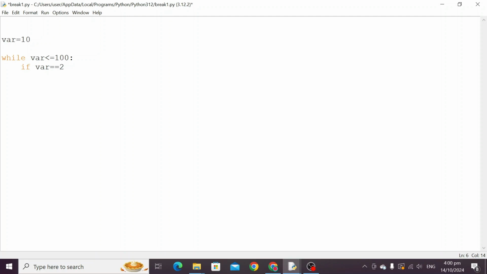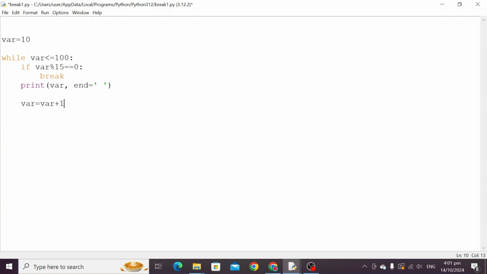In place of the equal sign we can also give if var mod 15 equals 0. If this condition is satisfied, then break, and otherwise keep on printing the value of the variable, right? And we can give end equal to a single quote and one space, and we have to give the update statement var equals var plus 1.